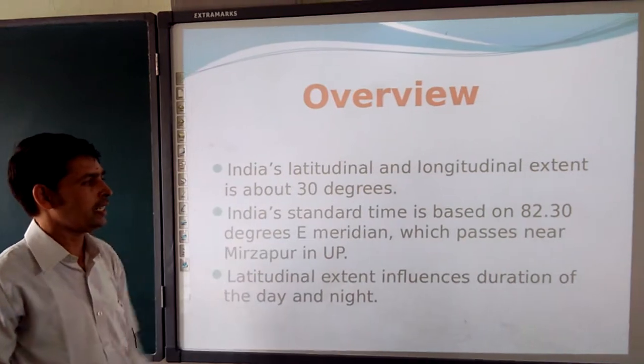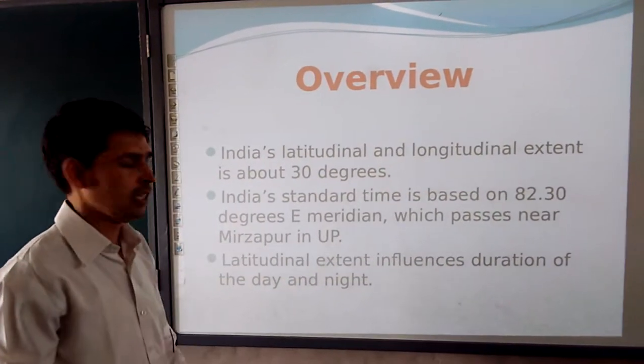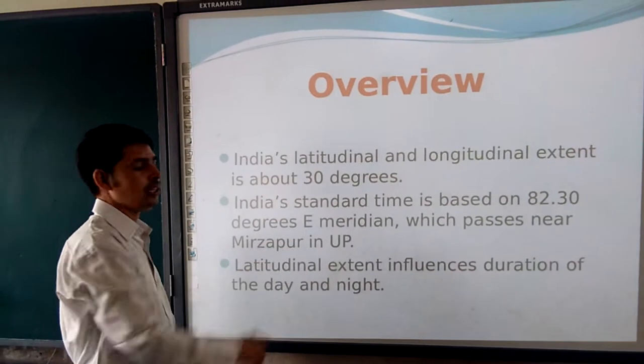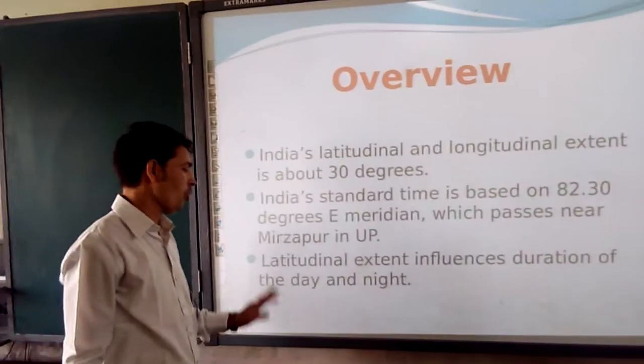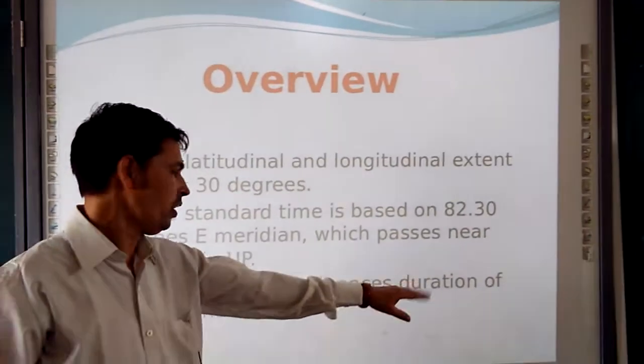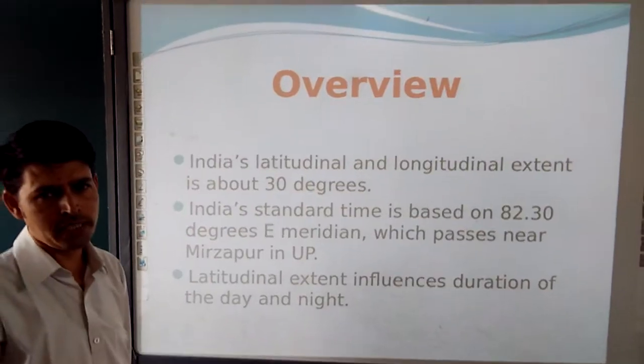India's standard time is based on 82 degree 30 minute east, which passes through Mirzapur in Uttar Pradesh. The latitudinal extension influences the duration of day and night. So what is the latitudinal extension?